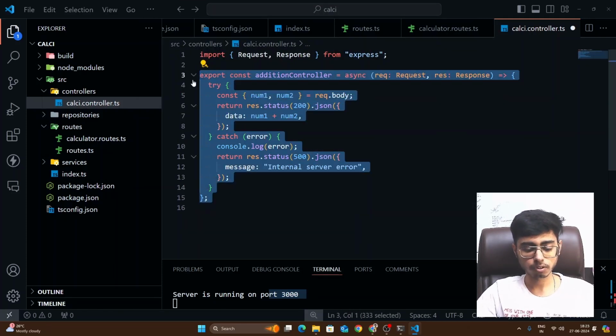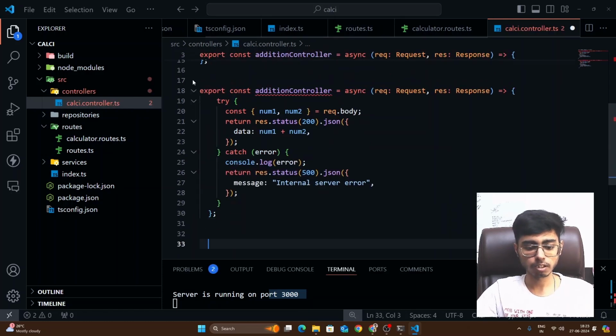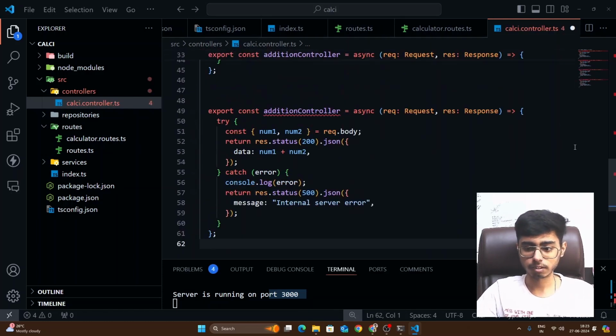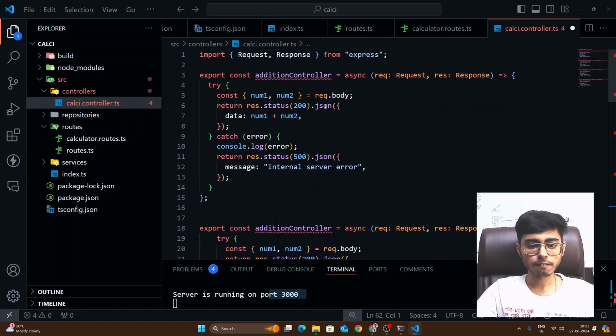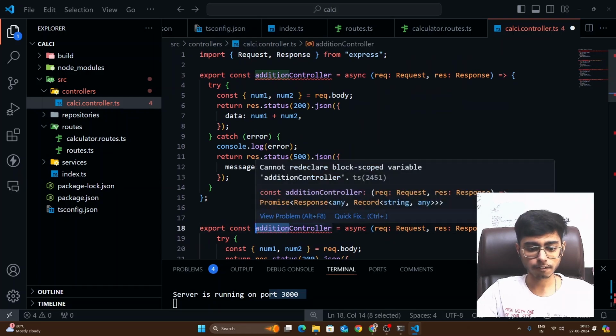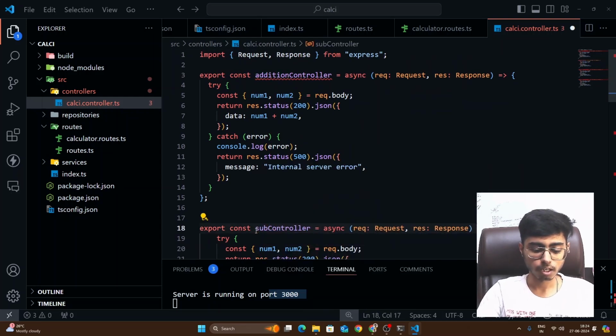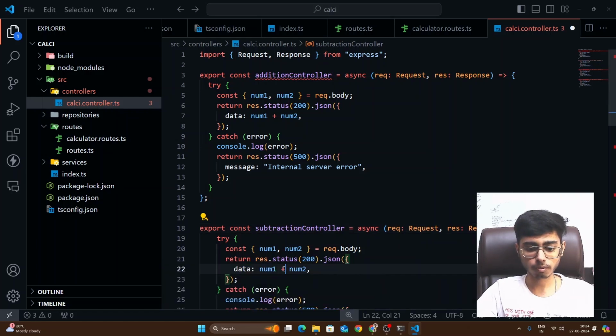Similarly, I'm going to Ctrl+C, Ctrl+V, right? I'll have a subtraction controller, and if my routes call the subtraction controller, then what I'll be doing is just making it minus. So this is going to subtract, right?